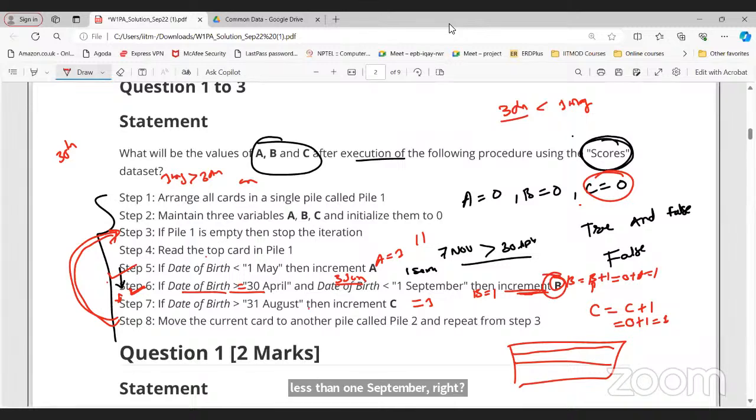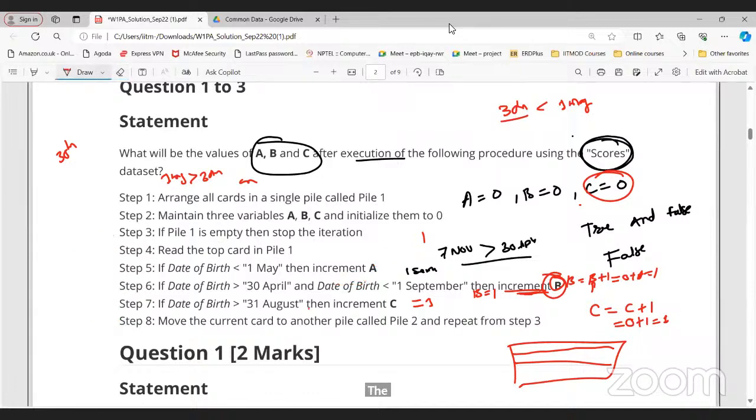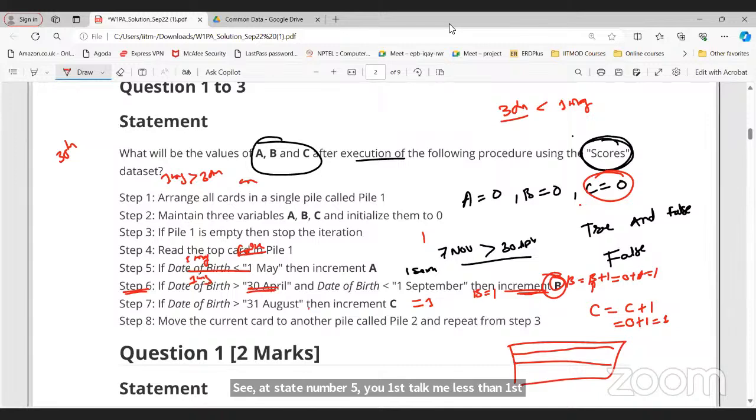Sir, but repeat the process if the date of birth is 1st of May only. If the date of birth is 1st of May itself, then in which step do we have to calculate this one? See, at step number 5, 1st of May is less than 1st of May. This is false, right? The condition is not satisfied. But at step number 6, you can see 1st of May is greater than 30th April and less than 1st September. So we need to increment the value of B for 1st of May.